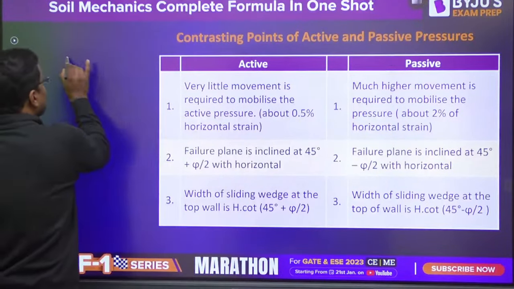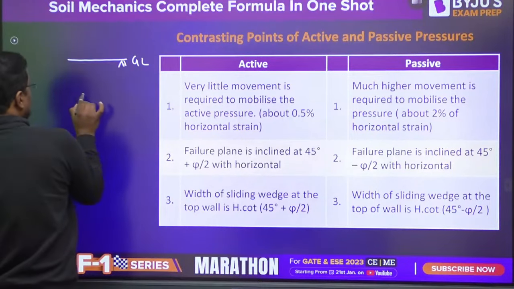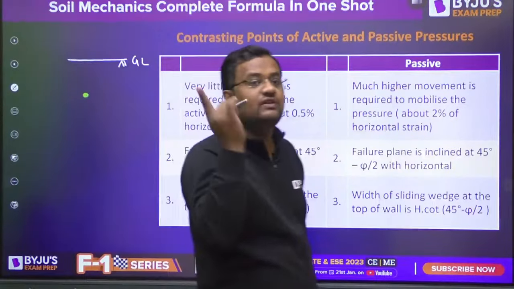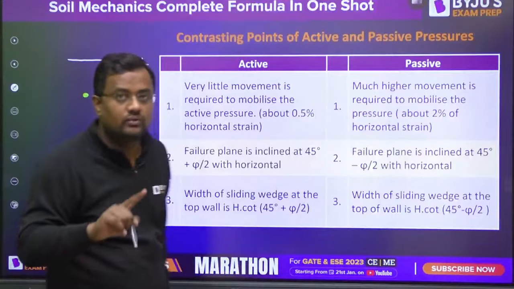And soil is not as homogeneous as water. In water, the gamma H pressure is everywhere, all around.